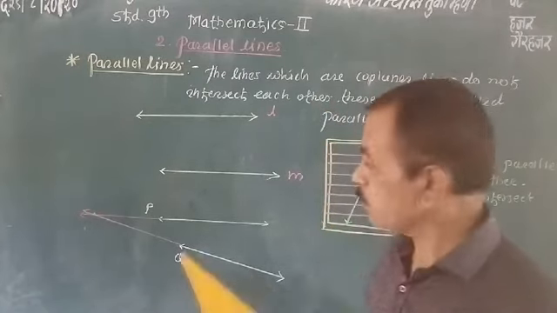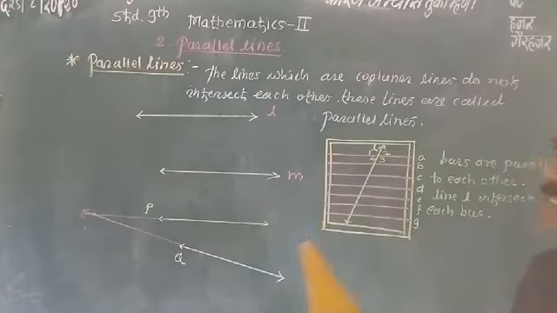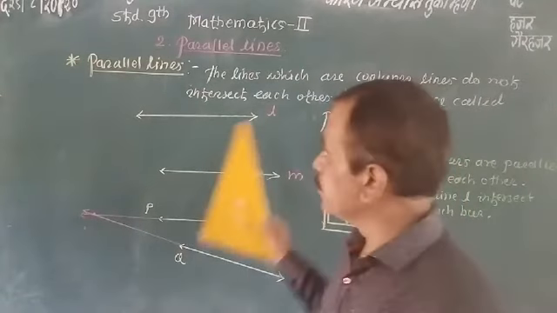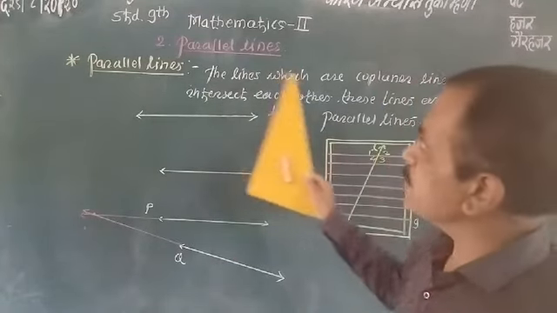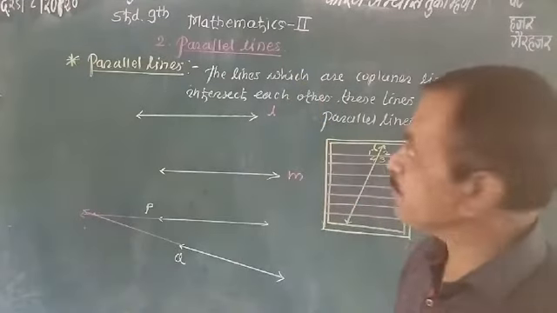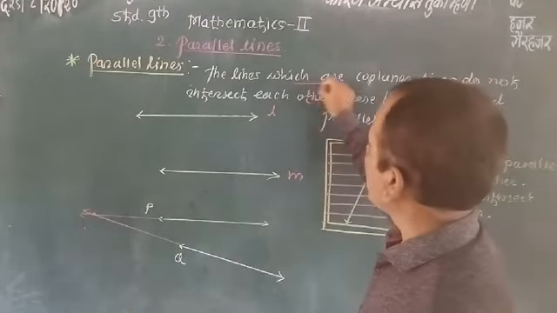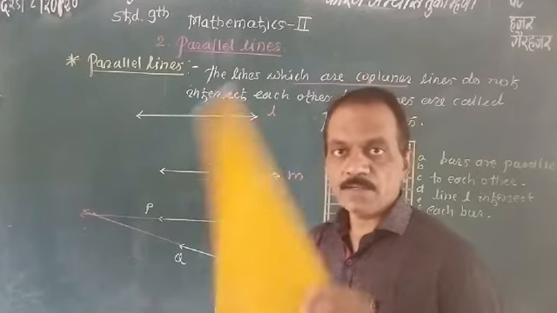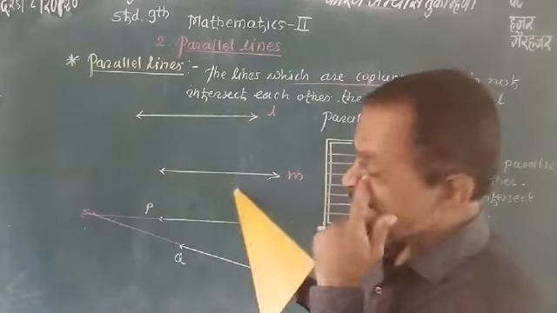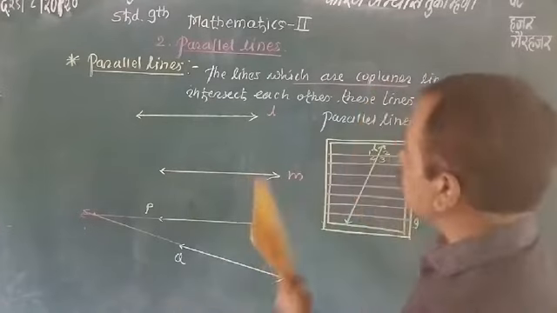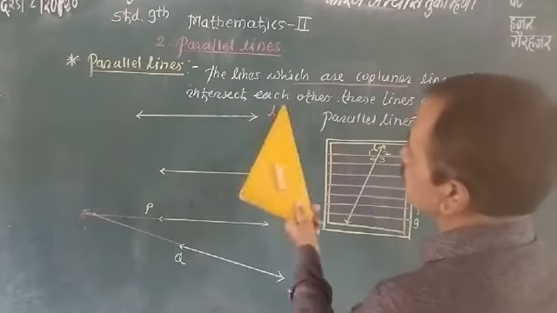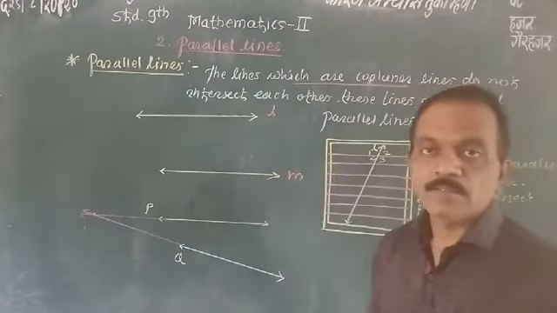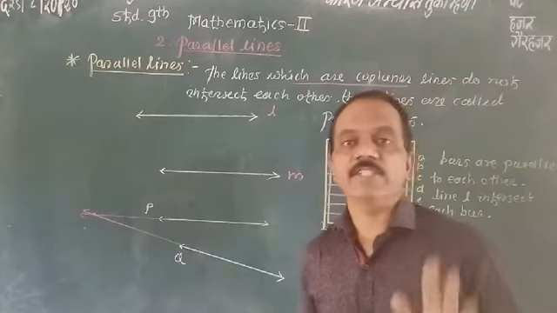Are you getting it now? So this concept is very clear here. Parallel lines are lines which are coplanar. Coplanar means these two lines lie in the same plane, and they do not intersect each other. They will never intersect each other.